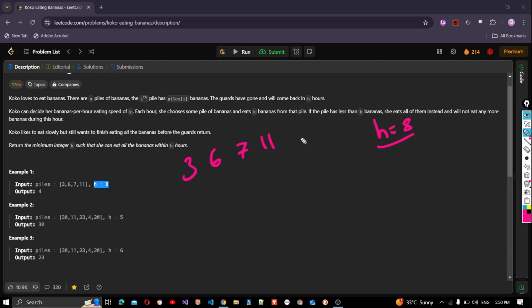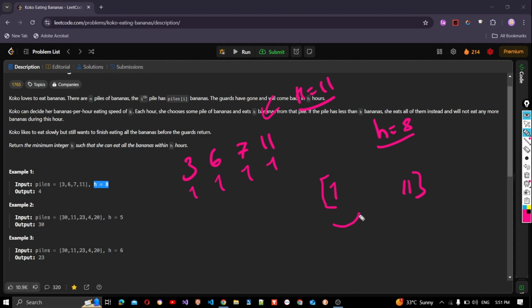One guaranteed way is to choose K as 11, because the pile with the most bananas has 11 bananas. So for all of these piles, the best we can do is to eat all the bananas in each of these piles in 1 hour. So this will be 4 hours. And this is achievable when we choose K as the most number of bananas in any pile. This is 11. So we have an upper bound here, 11. And we can at least eat 1 banana. That is the lower bound.